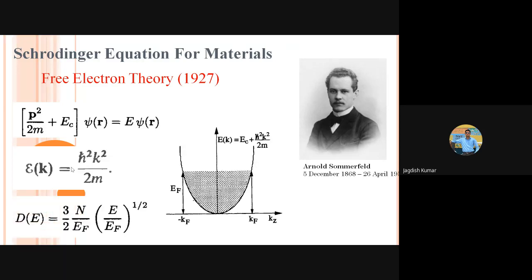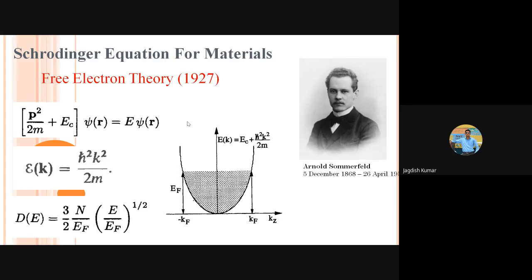But the main thing is that free electron theory is actually a very oversimplification of a very complex problem. Then people tried to solve this problem in a better way, like nearly free electron theory, nearly free electron approximation. Then the Kronig-Penney model.